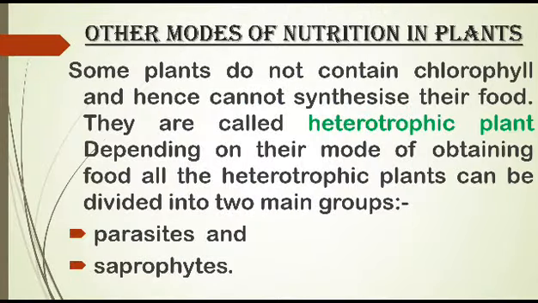Some plants do not contain chlorophyll and hence cannot make their own food. These plants are known as heterotrophic plants. Depending on their mode of obtaining food, all the heterotrophic plants can be divided into two main groups, that is parasites and saprophytes.